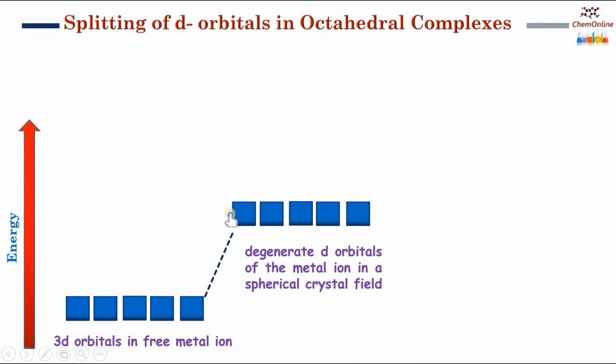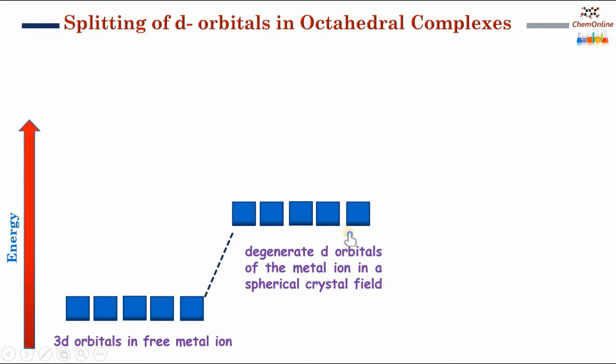Now this is a hypothetical condition where the metal ion is spherically surrounded by the ligands, and all the d orbitals will face the same amount of repulsion, and hence they are raised by the same amount of energy. That is, they still remain degenerate.